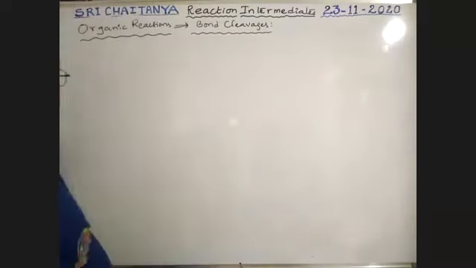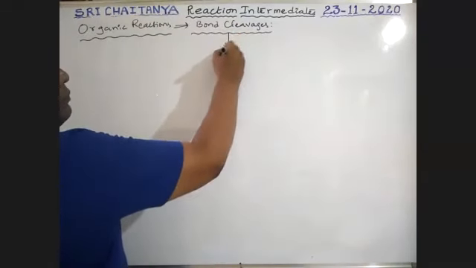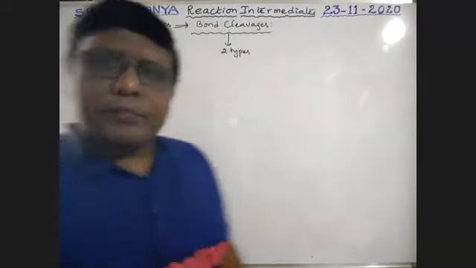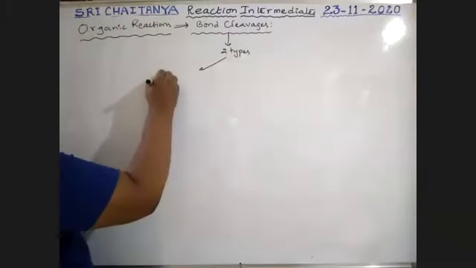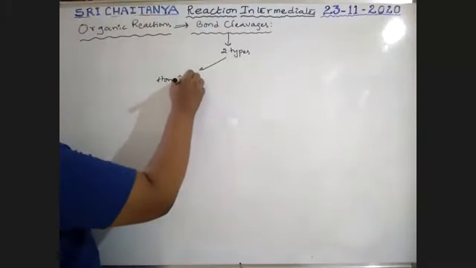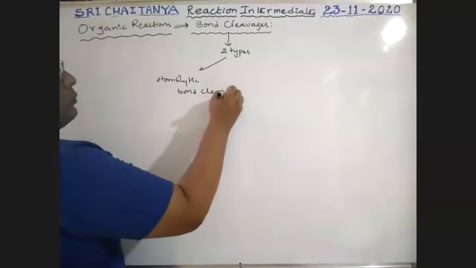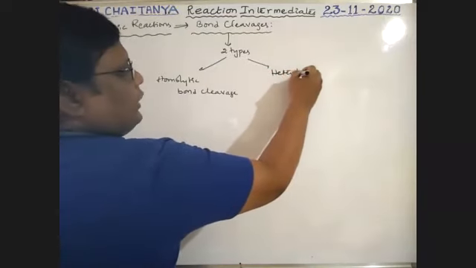See here, boys. Bond cleavages are of two types. One is homolytic bond cleavage, and the second one is heterolytic bond cleavage.